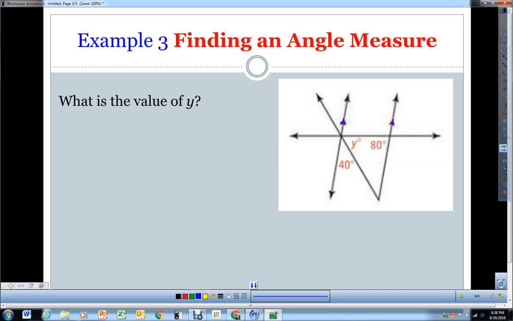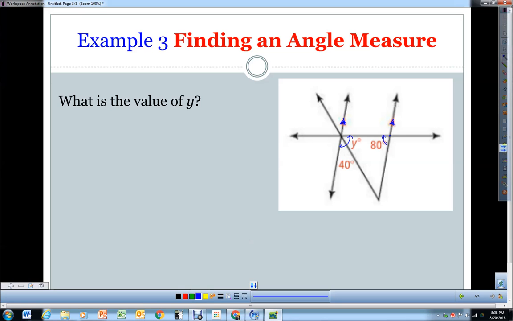So there's a lot of actual ways to solve for y. But one thing we have to recognize is when we have parallel lines and we have a transversal, we're going to end up creating those special angle pairs. Now if this is 80 degrees, that means how far these two lines are opening up at this vertex right here. Now if this is 80, then this entire angle should equal 100, because the two together should equal 180. So if this is 80, subtract it from 180 and get 100.